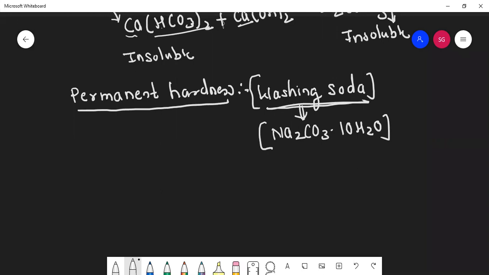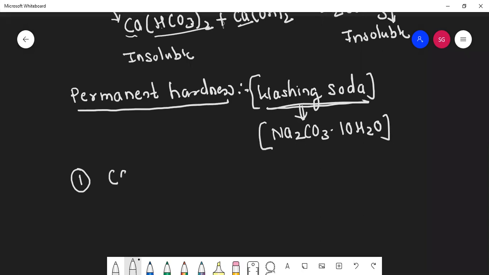Now tell me, permanent hardness is because of which salts? Salts of calcium and magnesium, chlorides and sulfates, correct? So I'll show you the reaction with calcium. You need to write the reaction with magnesium.